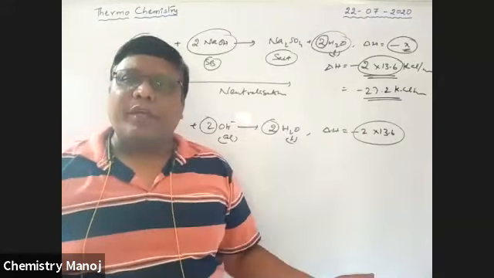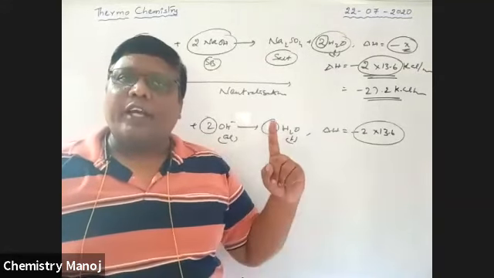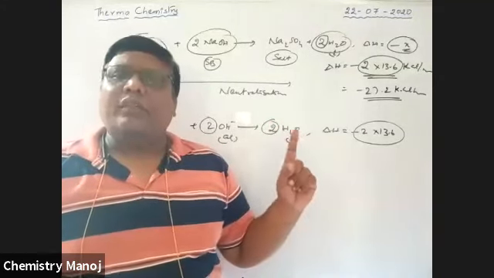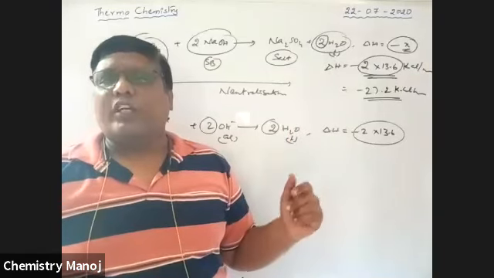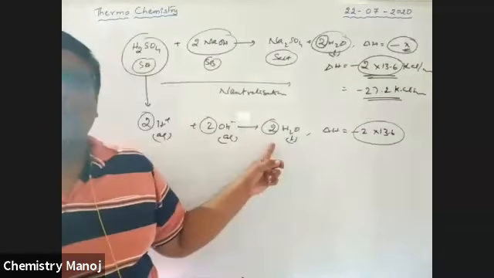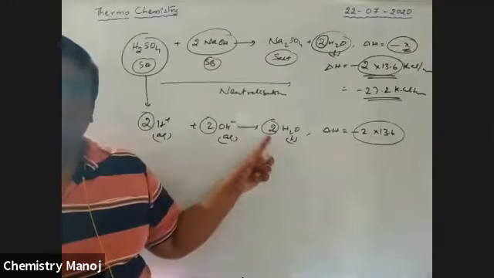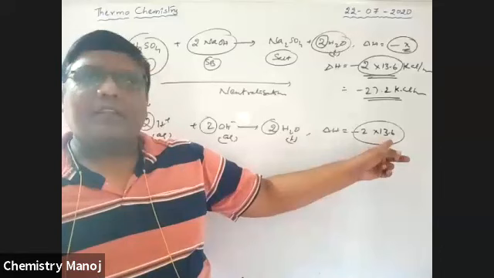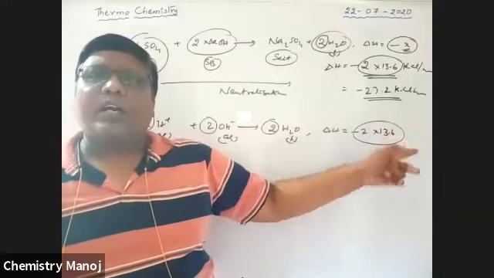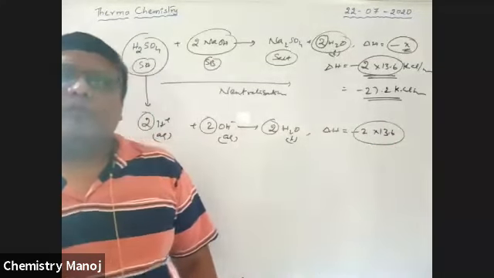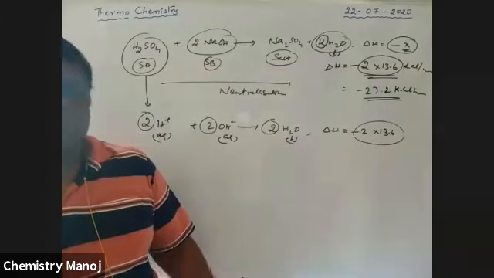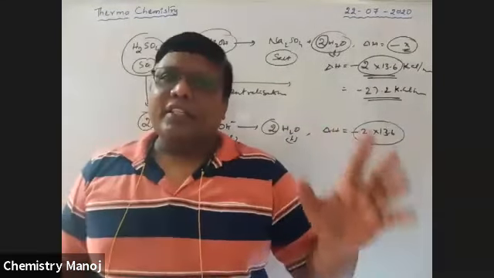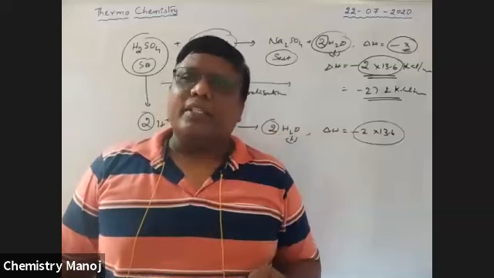Heat of neutralization means the combination of 1 mole of aqueous H plus ion with 1 mole of aqueous OH minus ion to form 1 mole of water molecule. The amount of heat energy released, 13.6 kilocalorie per mole, is called the heat of neutralization. Because it is a definition, it is restricted to 1 mole.